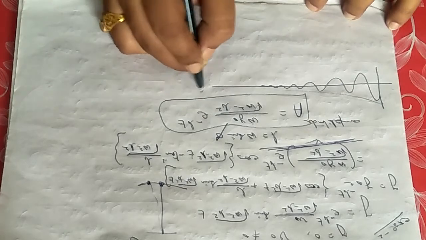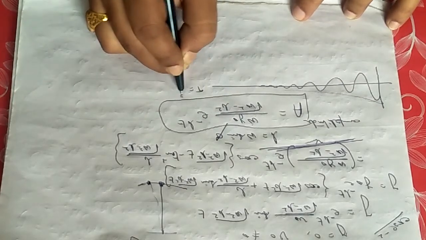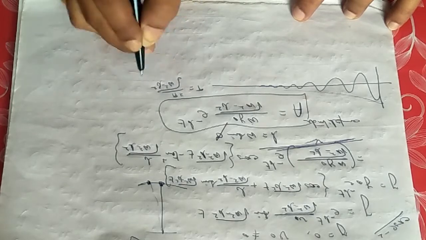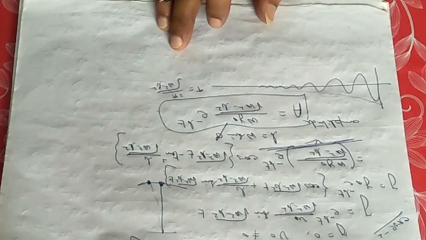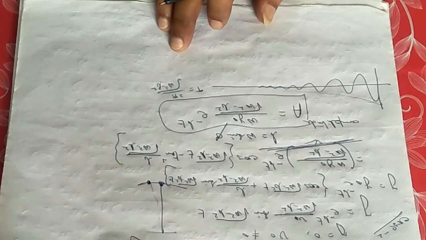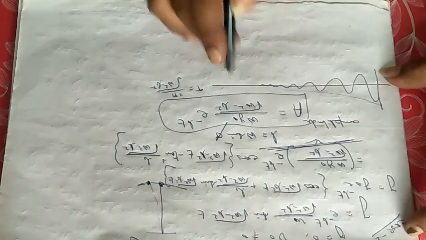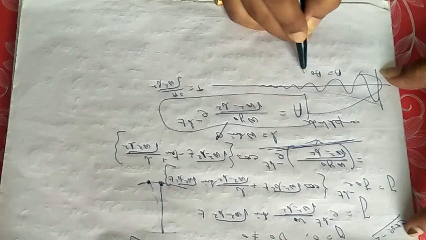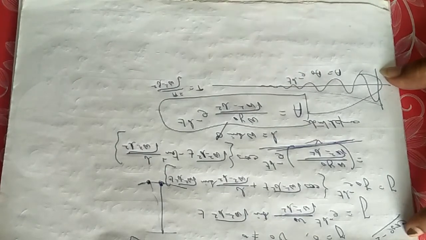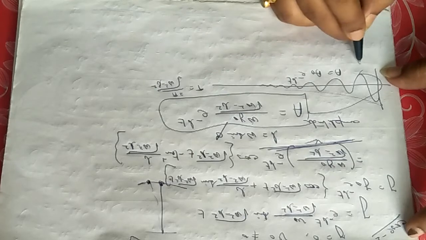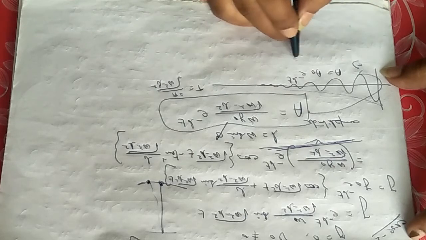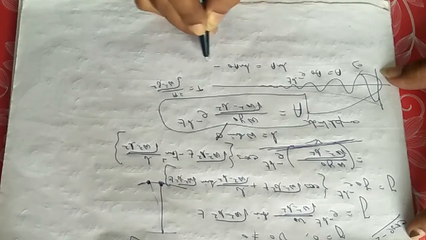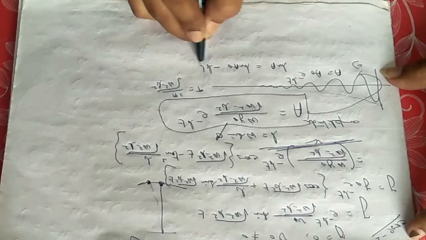And the time period, if you calculate, will be equal to 2 pi by root over omega square minus b square in case of damped vibration. You can consider from this equation, you can write A equals A0 e to the power minus bt, and if you take ln on both sides, you can write ln A equals ln A0 minus bt.